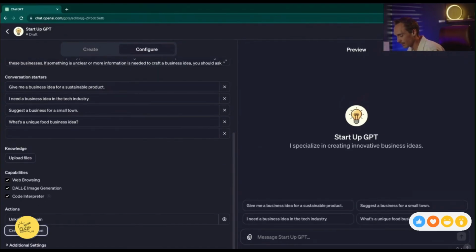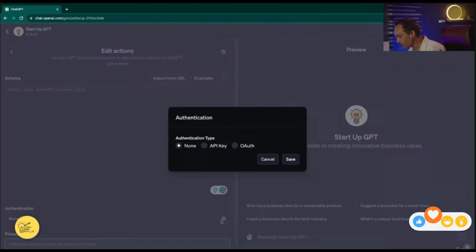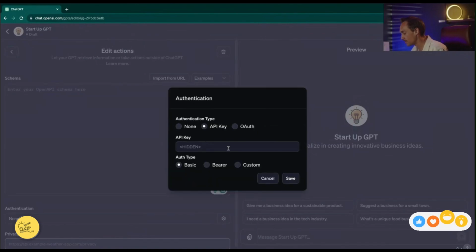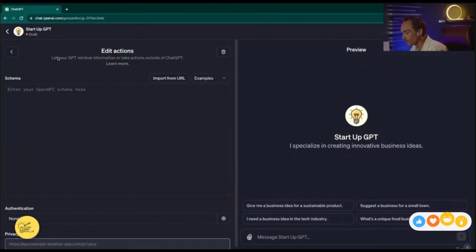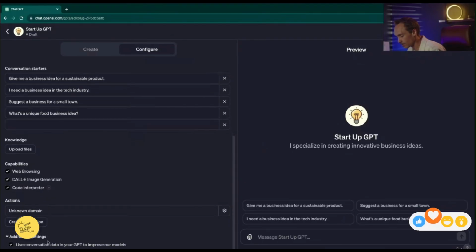And if you go ahead and click Create New Action, here are some custom and more advanced options that you can use if you want ChatGPT to retrieve information and take actions outside of ChatGPT. One example is that let's say you wanted to make a GPT that used the Spotify API to create Spotify playlists. You could paste that in here. We will cover these advanced actions further in depth throughout the course. For now, we're going to go ahead and just look at these additional settings where it says you can use conversational data to improve your model.